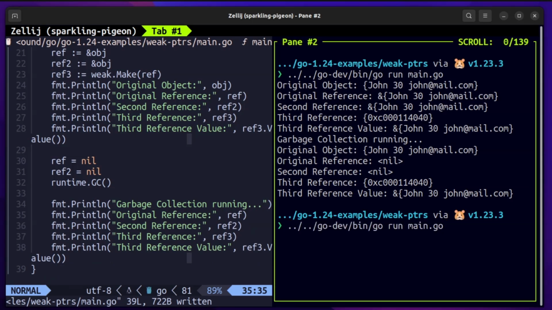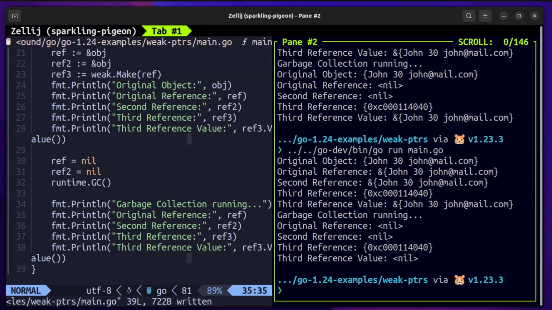So that is the third example explained in a clear way.